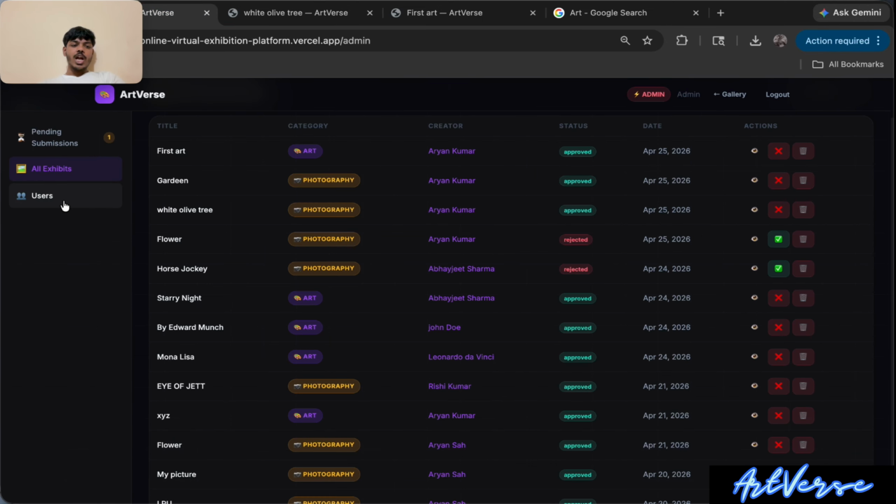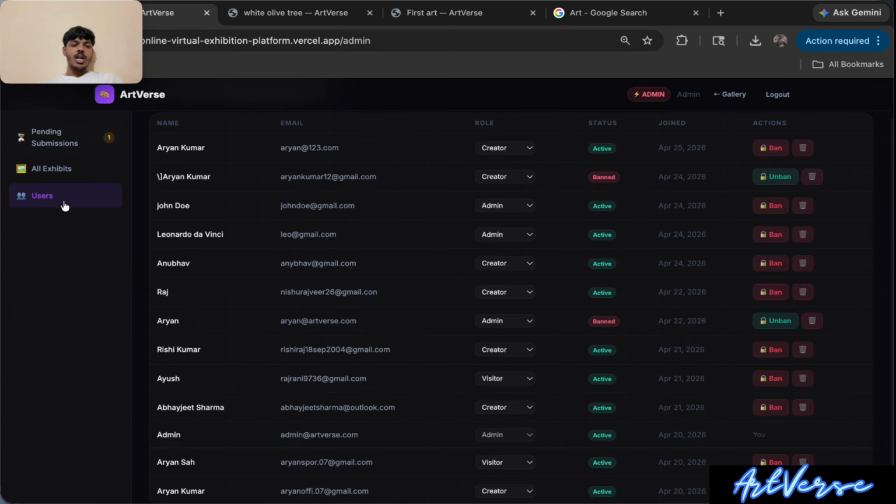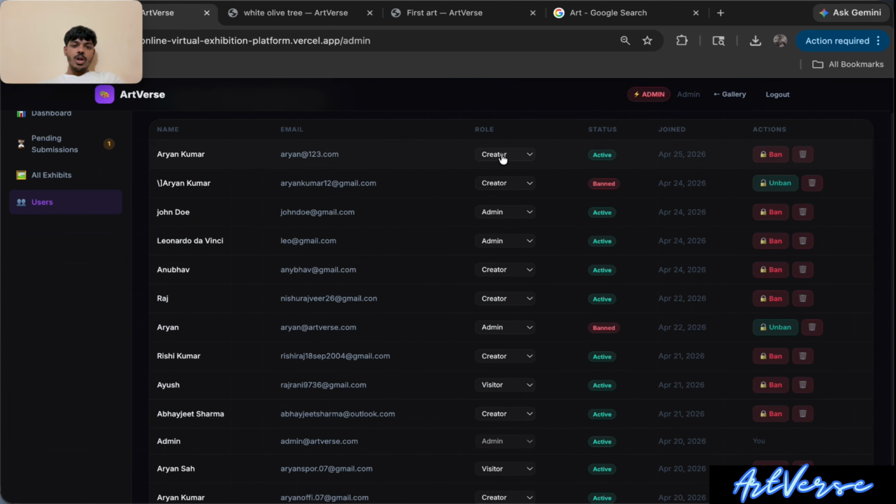And now we are moving to the user section where we can see all the registered members of our platform. Okay, these are the roles which we have: creator, visitor and admin. If we give admin access to a user from this section, it will only change the status, not give the access, because to give the access we have to use the terminal, which is done by the developer only. And if you want to change the role from creator to visitor and visitor to creator, you can do it here. You can see here I am changing visitor to creator and creator to visitor.